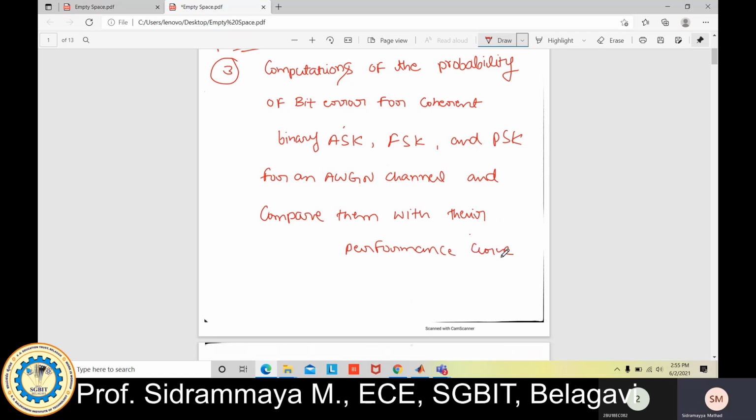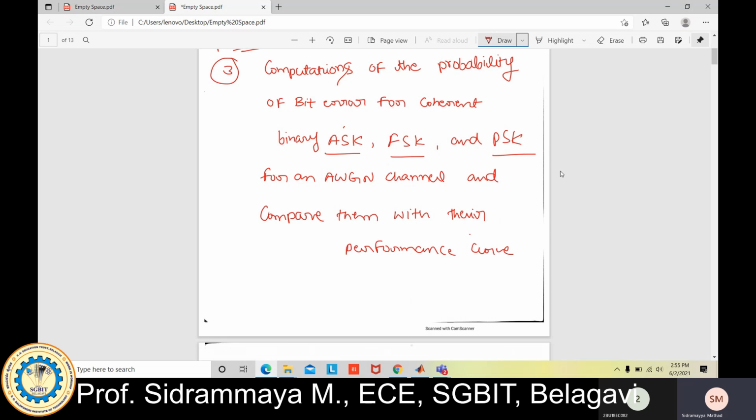So here exactly what we need to do is compare the performance, not modulation and demodulation. In the last experiments, for example QPSK, we did modulation and demodulation and observed the waveforms, and the same for DPSK. But here we need to compare the performance of ASK, FSK, and PSK.